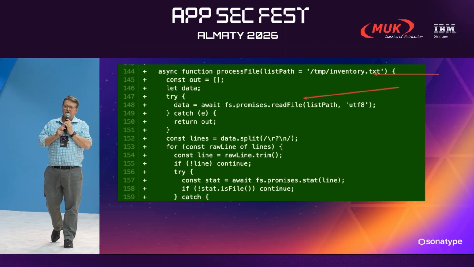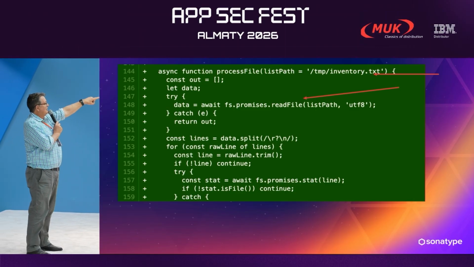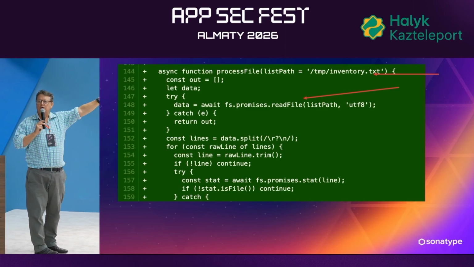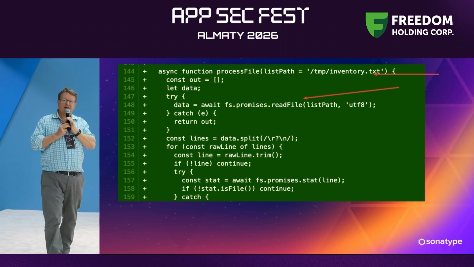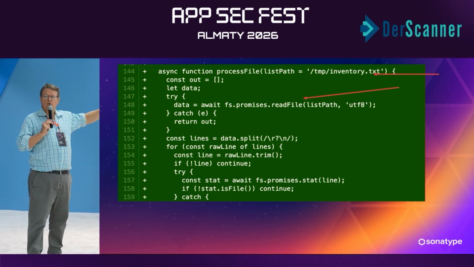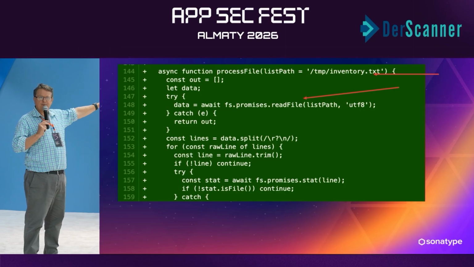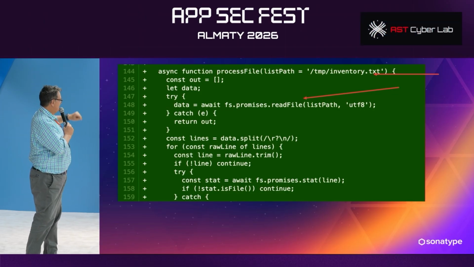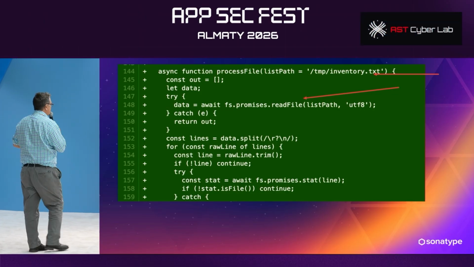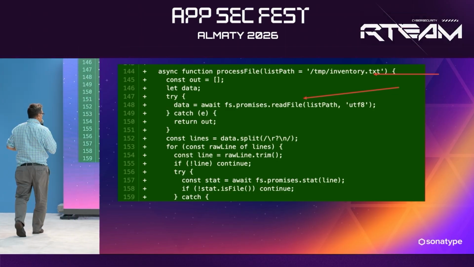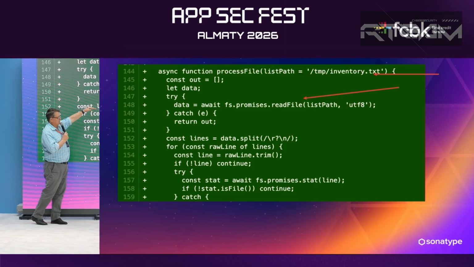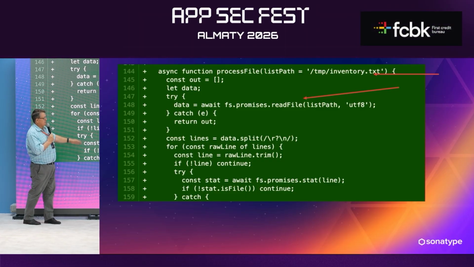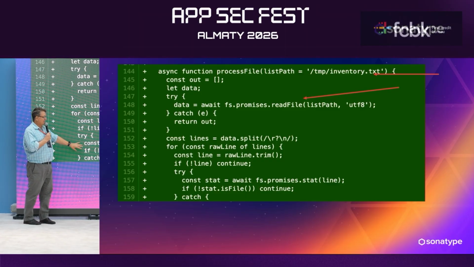Okay, what this is doing is it's reading that file on line 144, temp inventory.txt. So what the hacker has done here is they've actually built up an inventory of all of the secrets on your machine. That's in that text file. Then what they're doing here on line 152 is they're splitting that file into lines, and they're just looping through the lines one at a time. That's what this is doing.